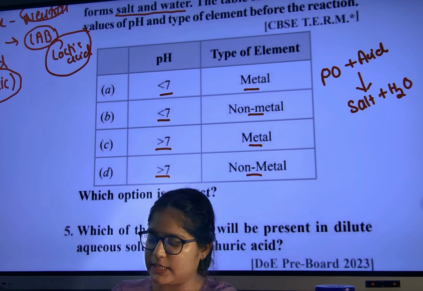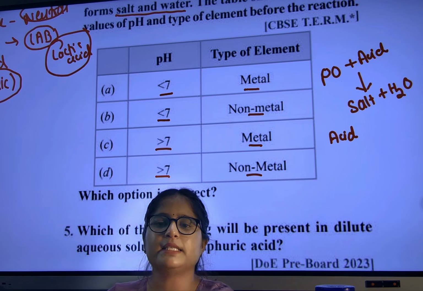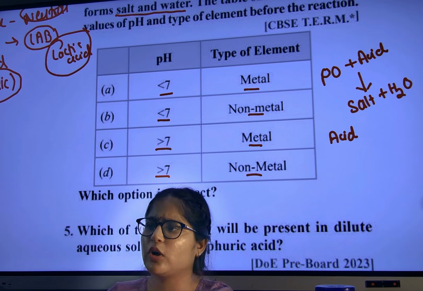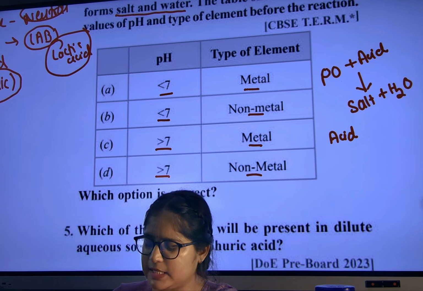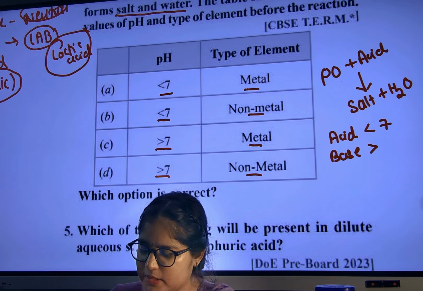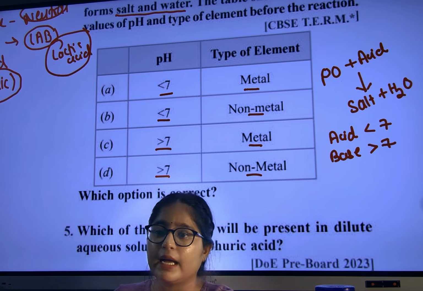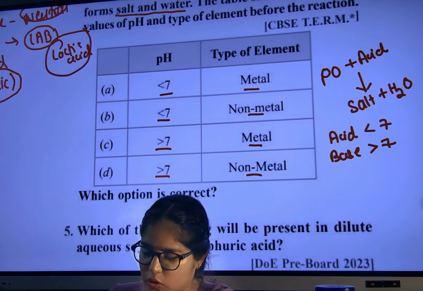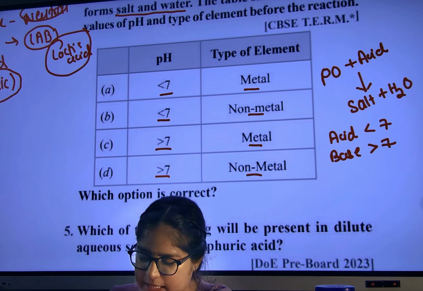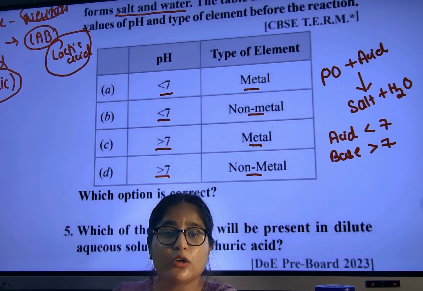Now you just tell me: for acid, is the pH more than 7 or less than 7? Just now I have taught you. For acid, pH is less than 7, and for base, the pH is more than 7. Now you know for whom the pH will be less than 7 and more than 7. So, metals and non-metals.